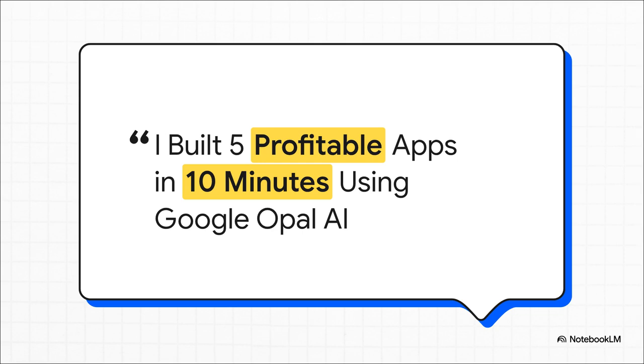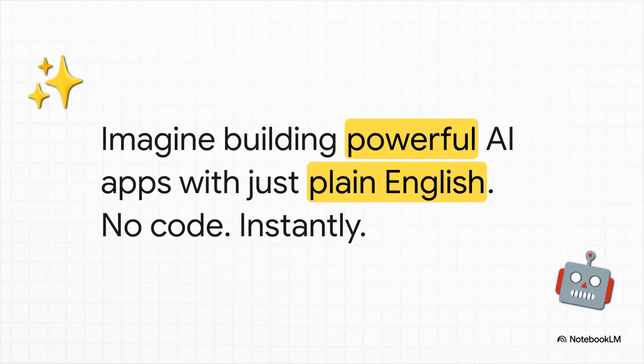rounds. A Reddit user posted, "I built 5 profitable apps in 10 minutes." I mean, come on! That is such a bold statement, but you know what? It perfectly captures the incredible hype around this tool. And this is the core sales pitch from Google. Forget being a programmer. You just talk to it. You describe what you want your app to do in plain English, like you're talking to a person, and boom, Opal is supposed to just bring it to life instantly.